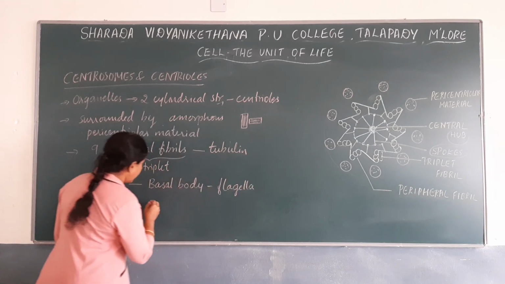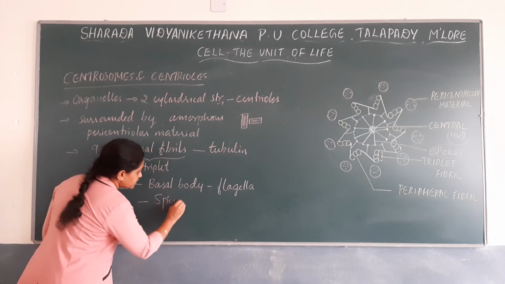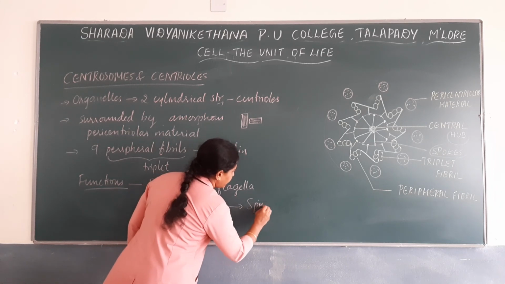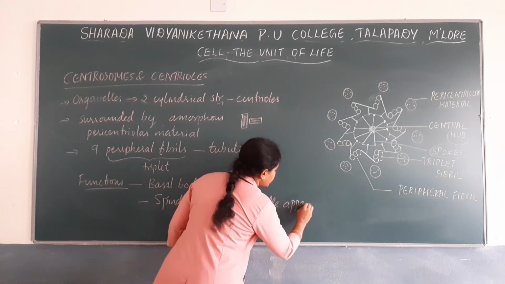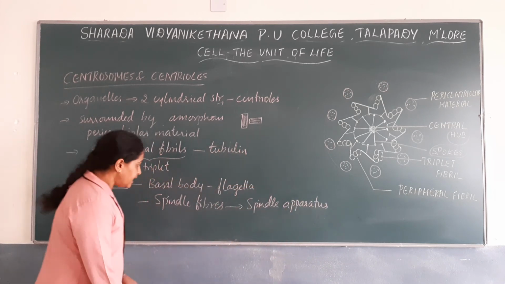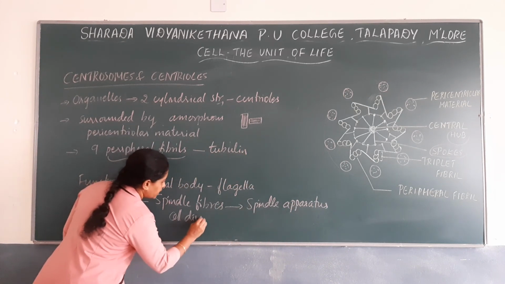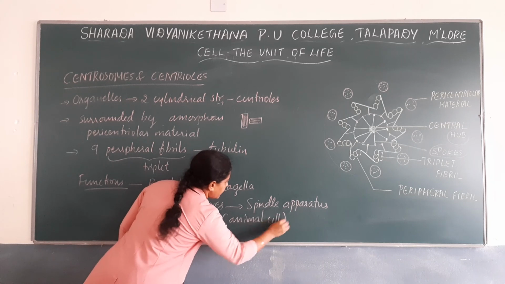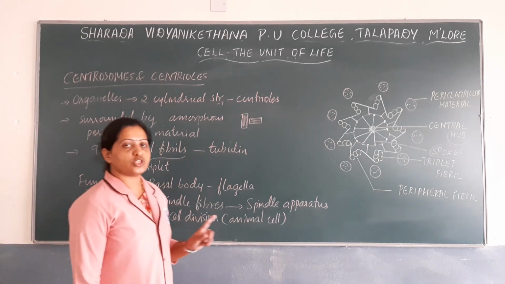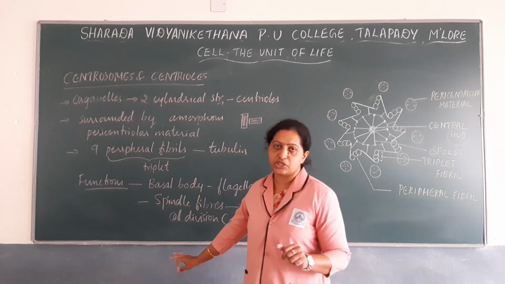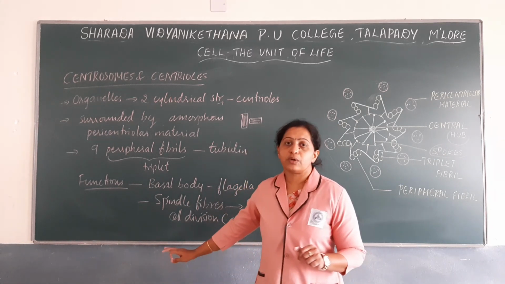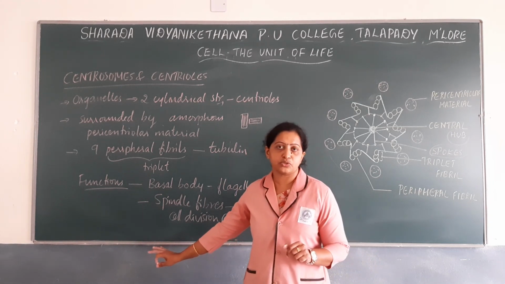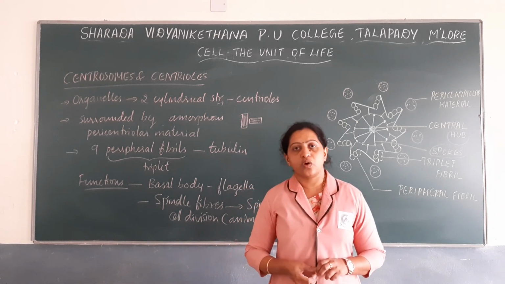In addition to that, they form spindle fibers. Spindle fibers together form the spindle apparatus, and the spindle apparatus is formed especially during cell division in animal cell. And you have to remember that the plant cell lacks these centrioles. So spindle fibers are not formed from the centrioles in case of plant cell. This is one of the major differences between the plant cell and the animal cell. Animal cell has centrioles or centrosomes, plant cell lacks centrioles or centrosomes.